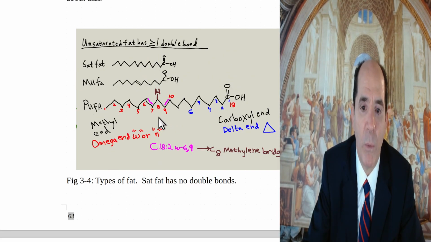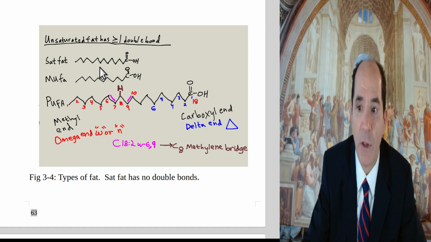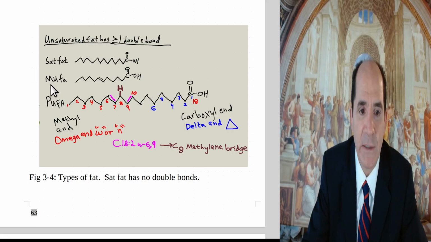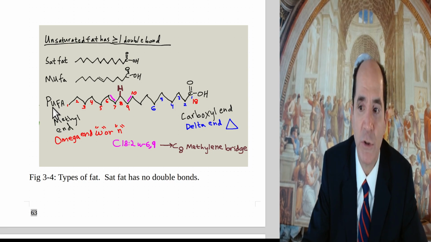A little bit about what the different types of fats are. Fat with no double bonds is called saturated fat, because all the carbons are saturated with hydrogen. Unsaturated means to have a double bond. Monounsaturated, the characteristic example is oleic acid in olive oil. And here's a PUFA, polyunsaturated fatty acid. That means there's at least 2 double bonds. So here's the first one, here's the second one.